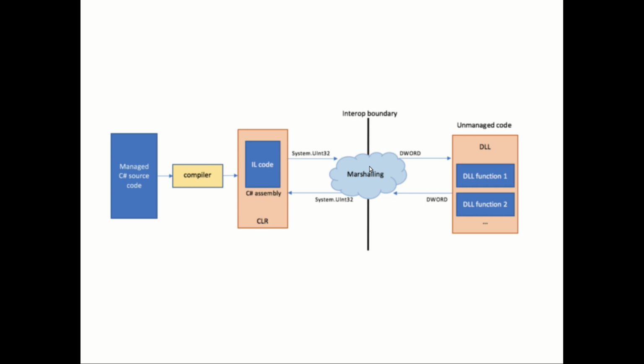So your C# code can communicate with a Visual Basic code which is in .dll format. So the advantage here is the managed code will be managed by the CLR, and it can communicate with an unmanaged code using the marshalling process.